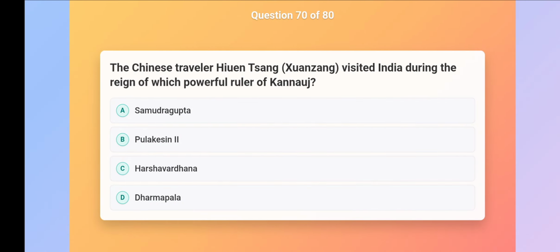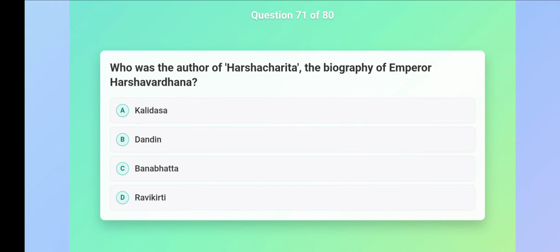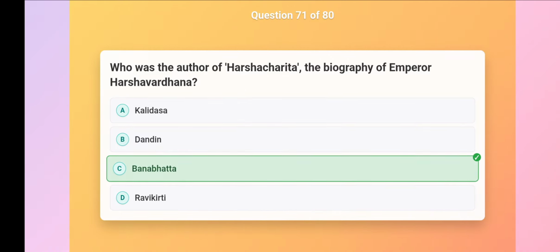The Chinese traveler Hiuen Tsang visited India during the reign of which powerful ruler of Kannauj? Harshavardhana. Who was the author of Harshacharita, the biography of Emperor Harshavardhana? Banabhatta.